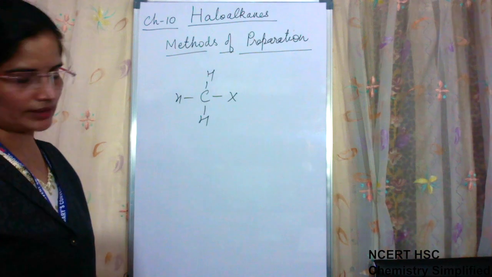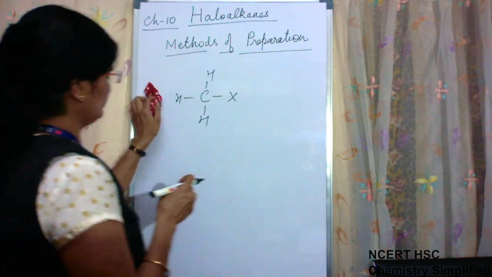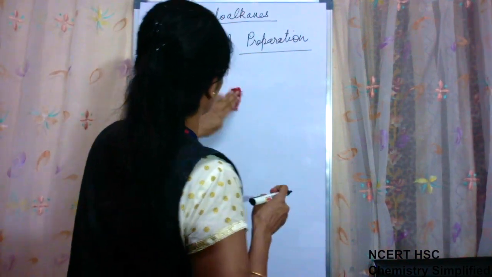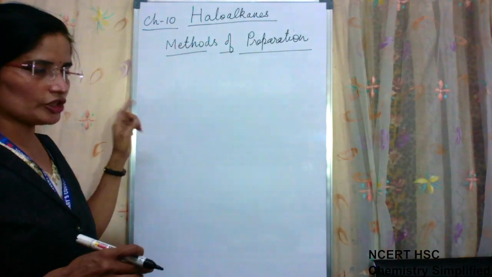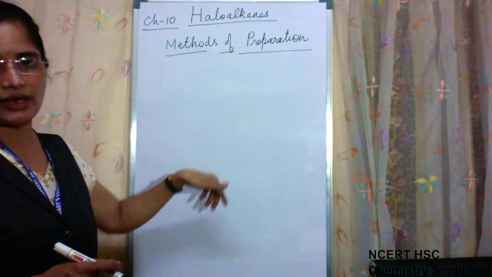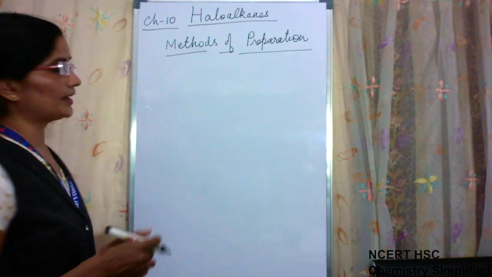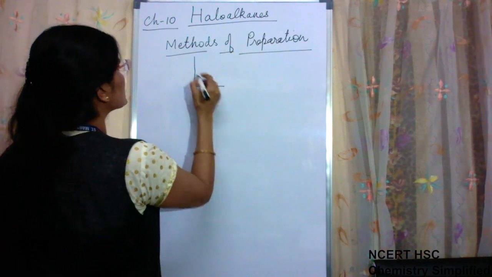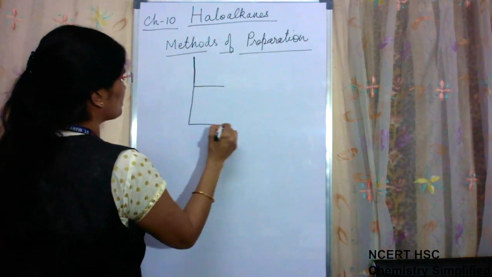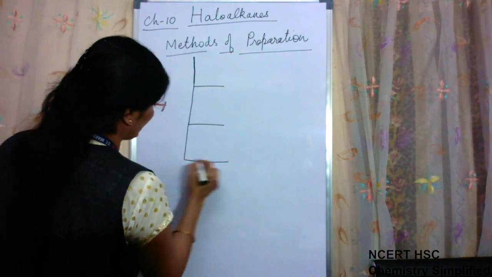This we have to think. Yes, definitely the preparation method we are using should be able to provide halogen so that we can prepare the halides. Now there are in all 4 methods which are used for the preparation of haloalkanes.